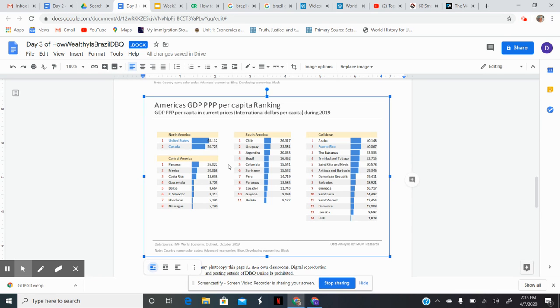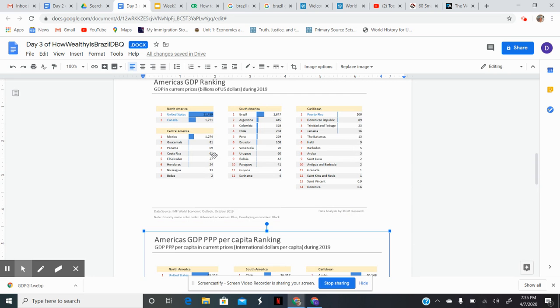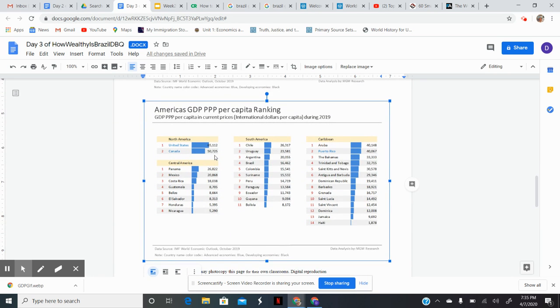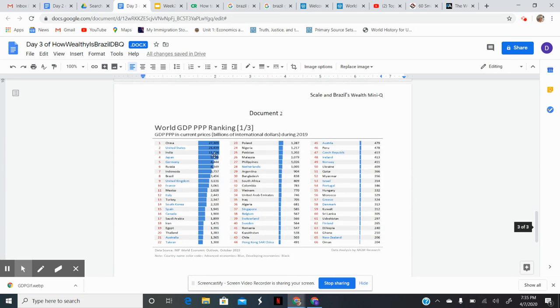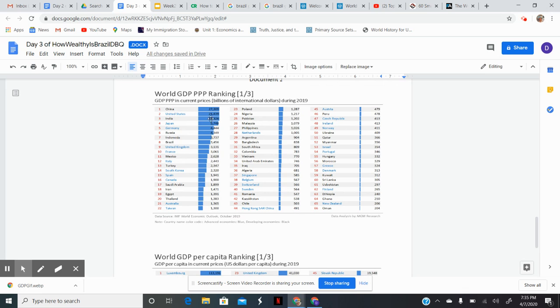And just take a look. You can count if you want where they fall, where that number falls from here in the GDP ranking to the GDP per capita ranking. And just for fun, I also added last year's GDP ranking in the world for Brazil.